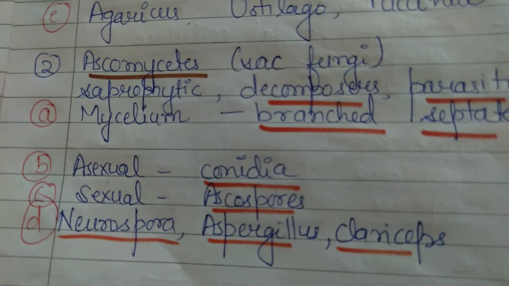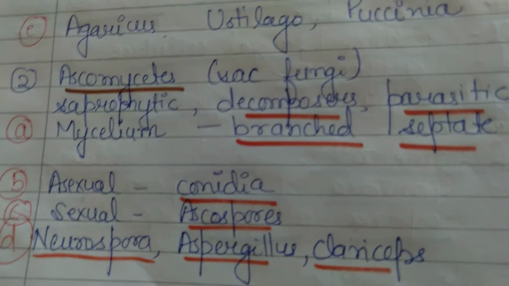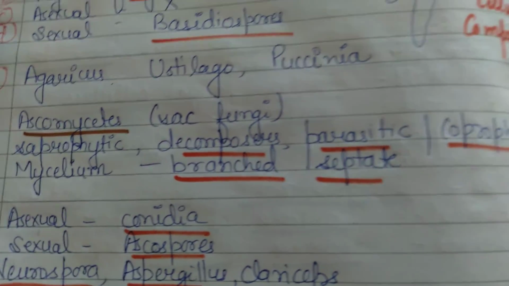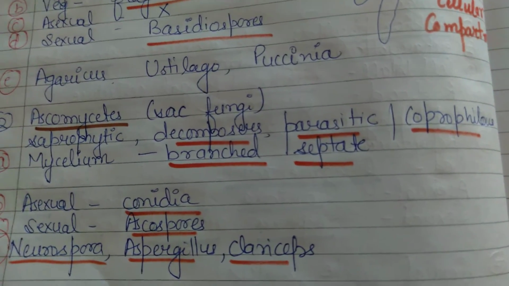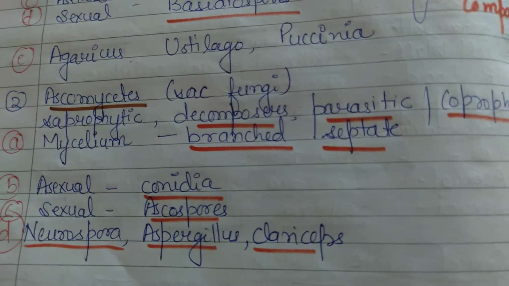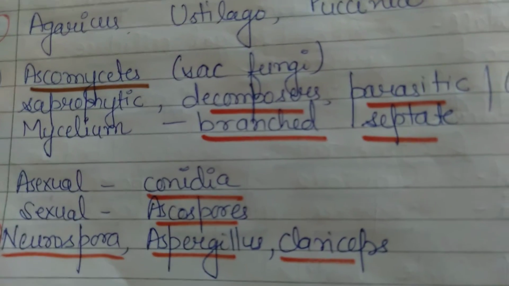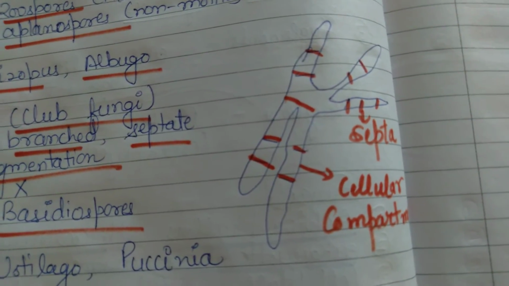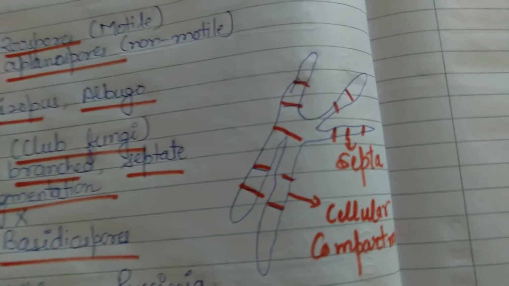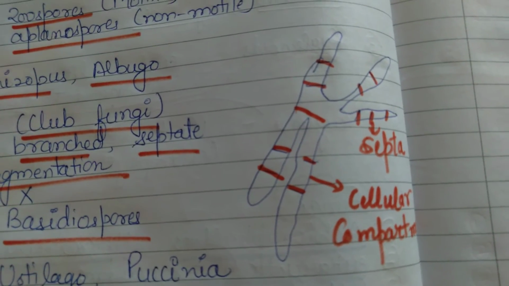These are also known as sac fungi. They have saprophytic nature, and these are decomposers, and they can also act as parasitic and coprophilous. Coprophilous means the fungi which can grow on dung. Fine. Next is mycelium. In this case, mycelium is branched and septate. Branched means it is having branching-like structure, and it is also having some cross walls.